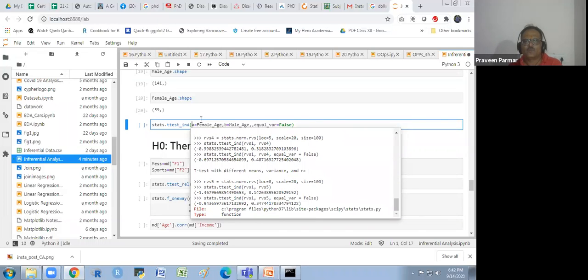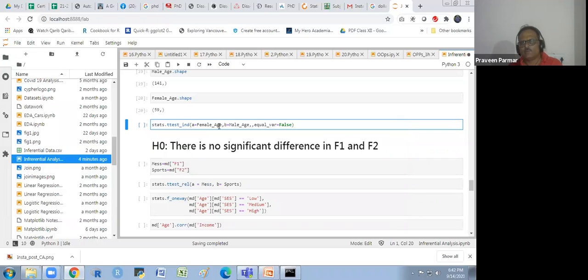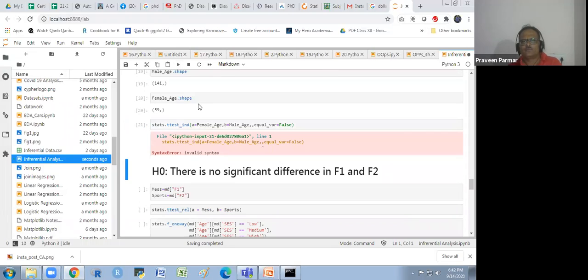Okay. So A is female underscore age, B is male underscore age, what we have given as names. Equal variance equal to false. Variance is not equal. In the t-test it should not be equal. So what happened?